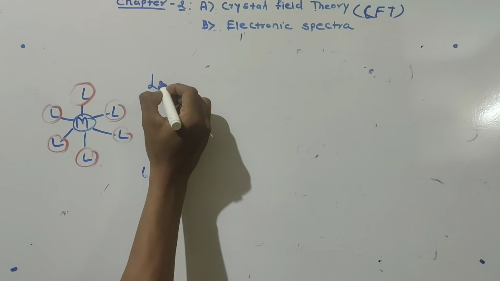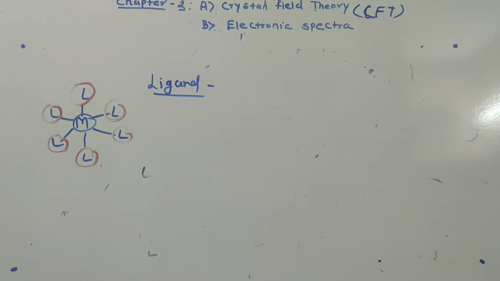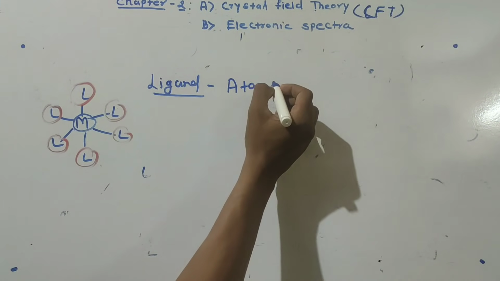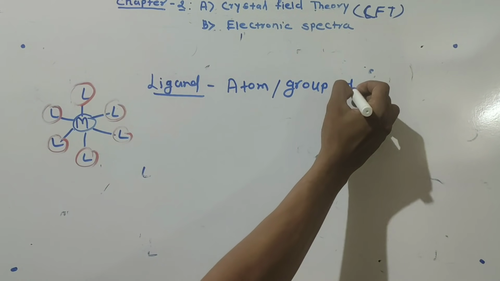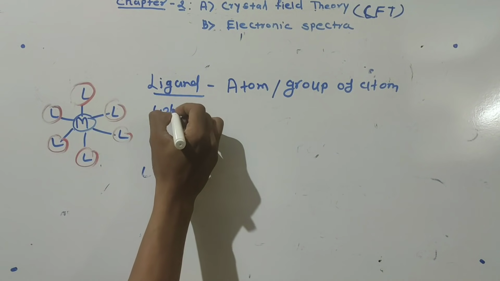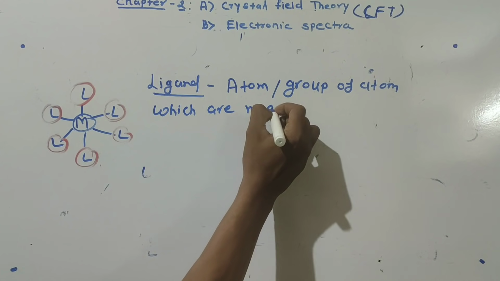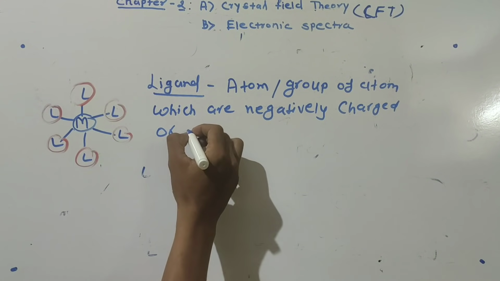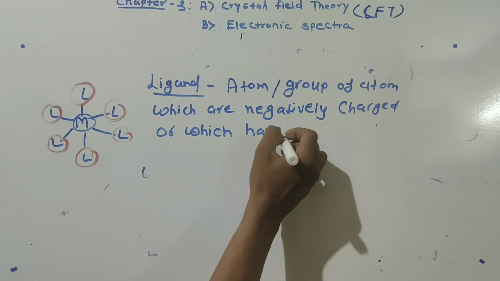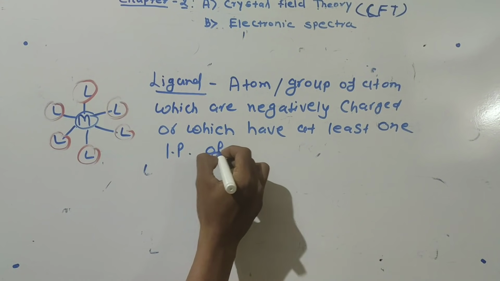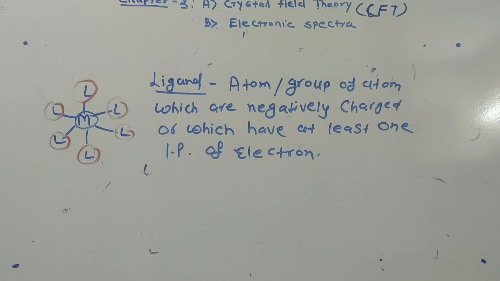So, definition of ligand. Ligands are atoms, or a group of atoms, which are negatively charged, or which have at least one lone pair of electrons.